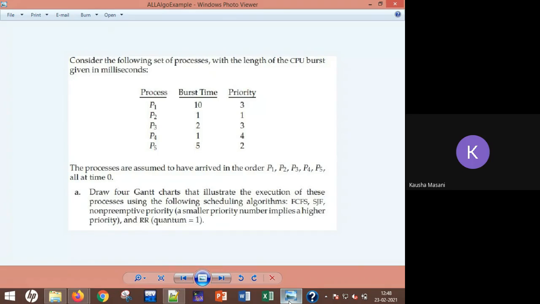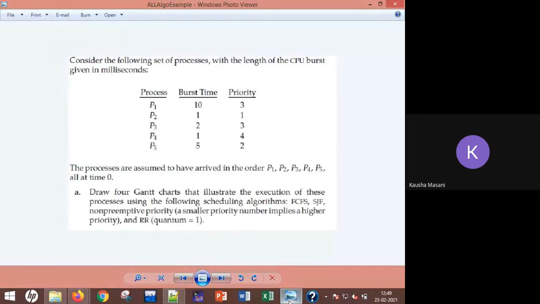All the processes are arriving at 0, but it is specified that they are arriving in the order P1, P2, P3, P4. So in the available state, you have P1, P2, P3, P4 and P5.